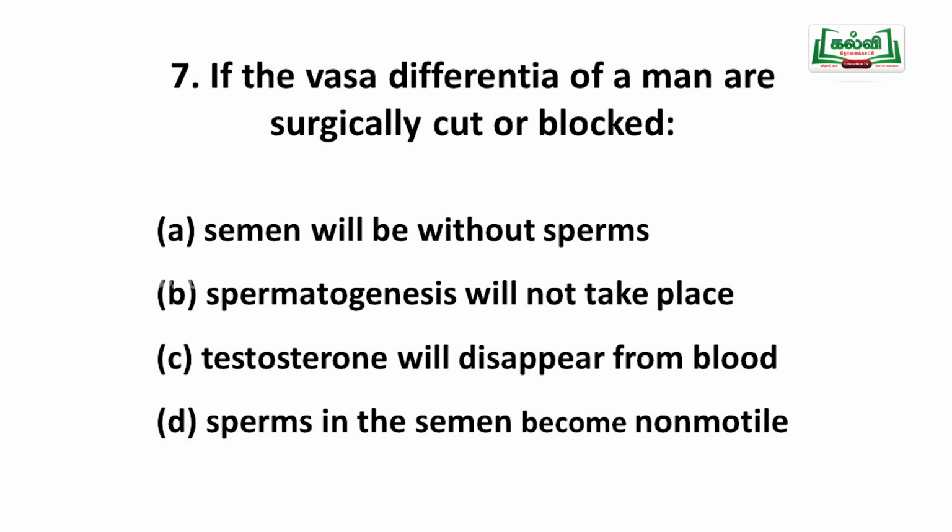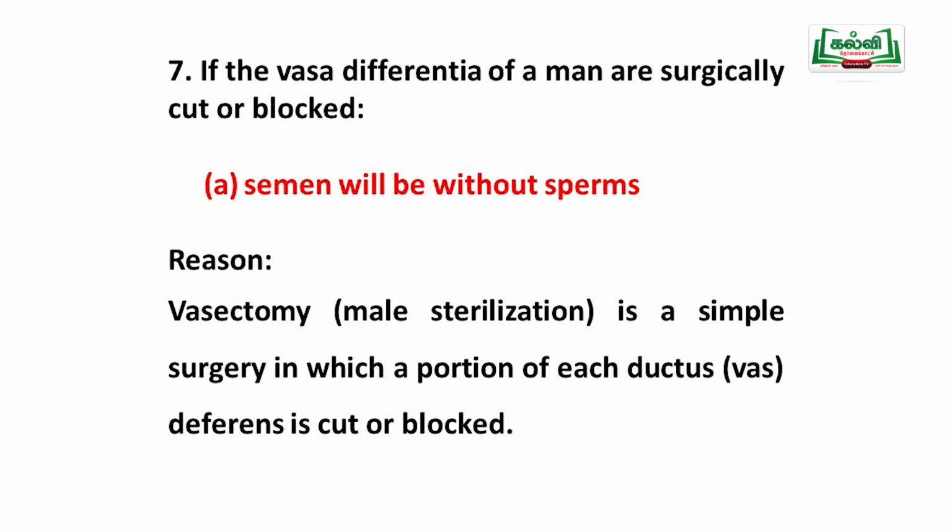What happens? The first option, the semen will be without sperm. The second, spermatogenesis will not take place. The third, testosterone will disappear from blood. Fourth, sperm in the semen become non-motile. What is the answer? Here, the semen will be without sperm.